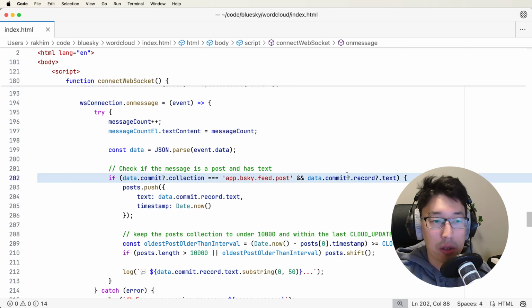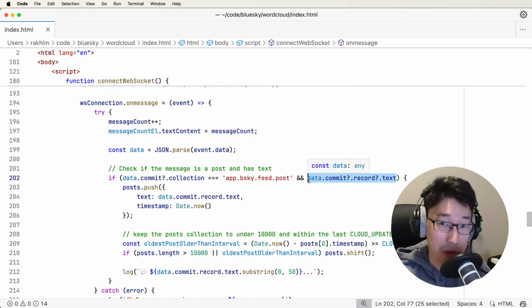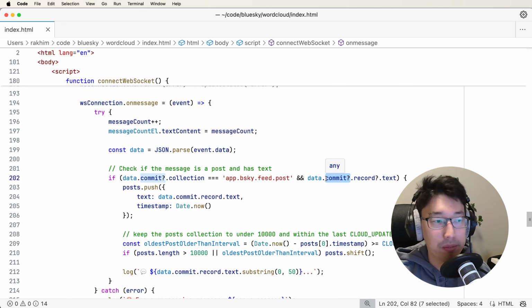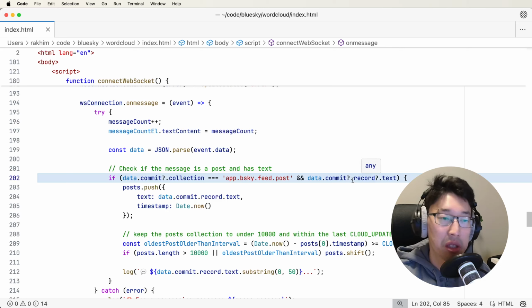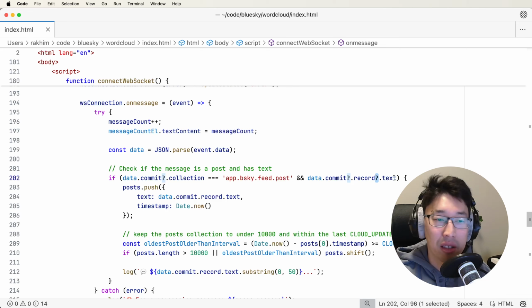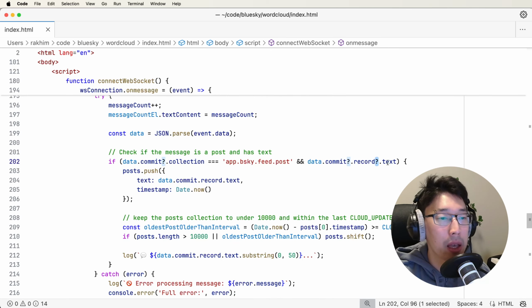If you use these question marks, then the whole thing would collapse to undefined and not raise an exception in case any of these are null or undefined. So this just avoids that. This makes it possible for you to not have these checks: if commit, then get record; if record, then etc.